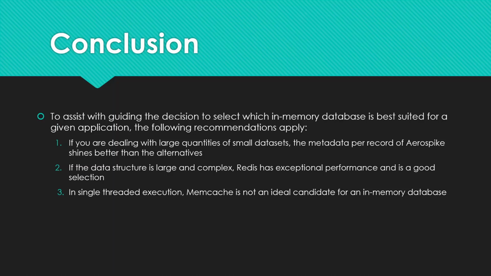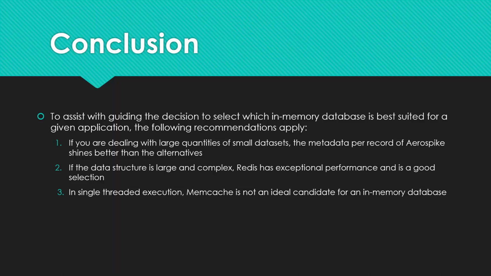To assist with guiding the decision of which in-memory database is best suited for a given application, from our results, we recommend the following. If you're dealing with large quantities of small data sets, the capability of Aerospike's metadata per record shines better than the alternatives.